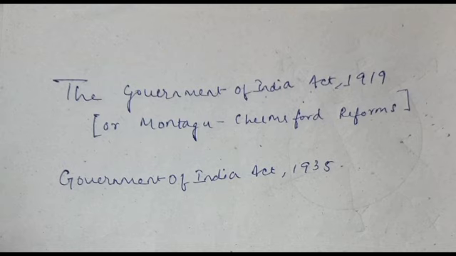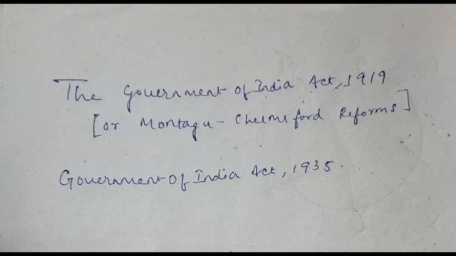The Indian National Congress declared that these reforms were disappointing and unsatisfactory. They demanded effective self governance in India. The next most important act, and the last one of this era of crown rule, is the Government of India Act 1935.